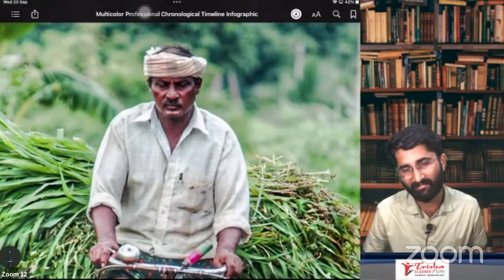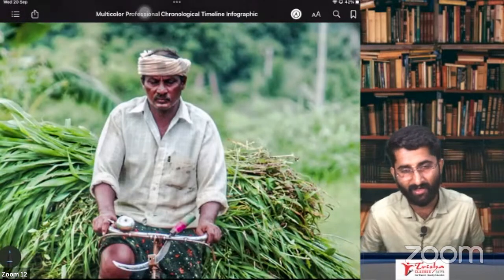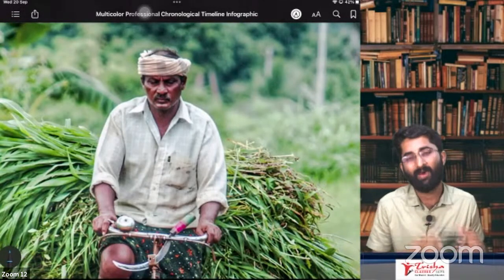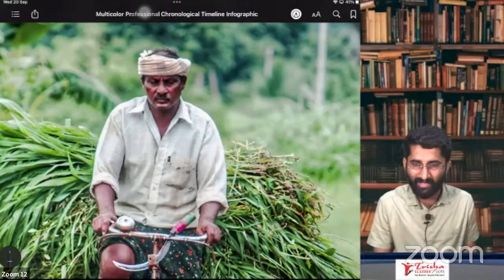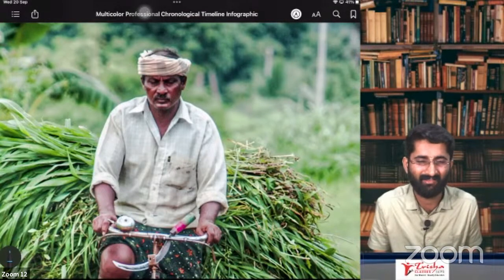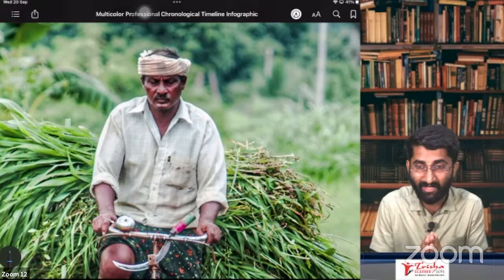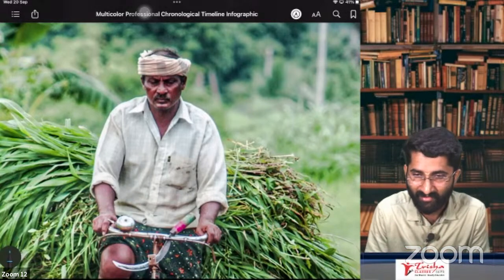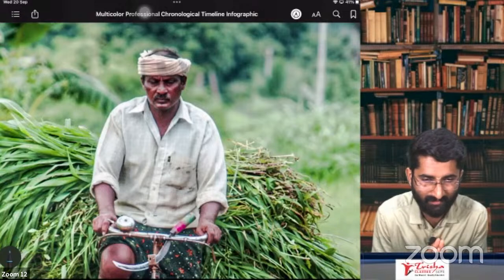His tension is different, no? Look at his face. What is he worrying about? He is worrying about the cultivation of the land, the yield of the land. The government doesn't want to increase his tension. We don't do the work of increasing tension. He is the provider of food, he is the friend of the nation. So Shatakoti pranams to this farmer.